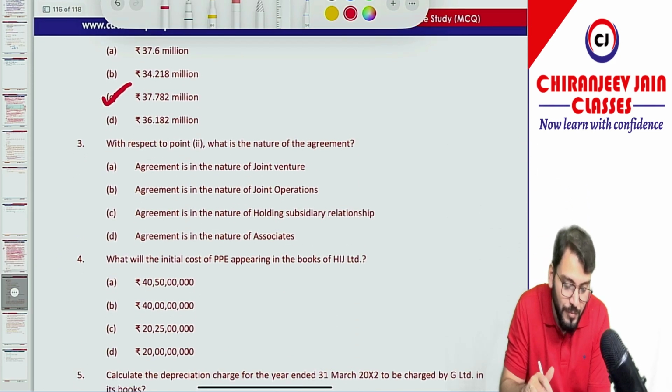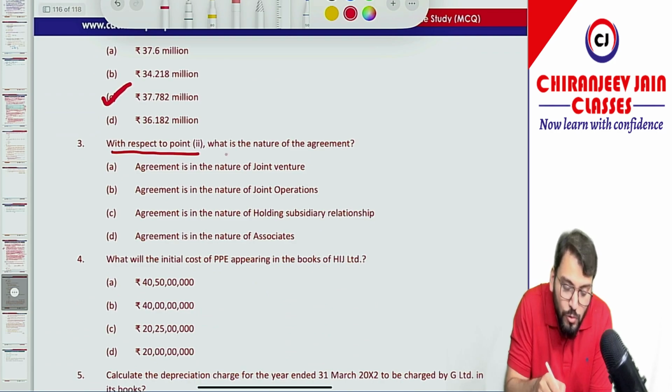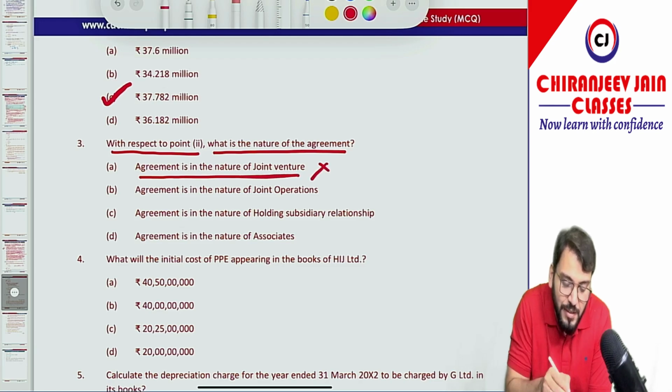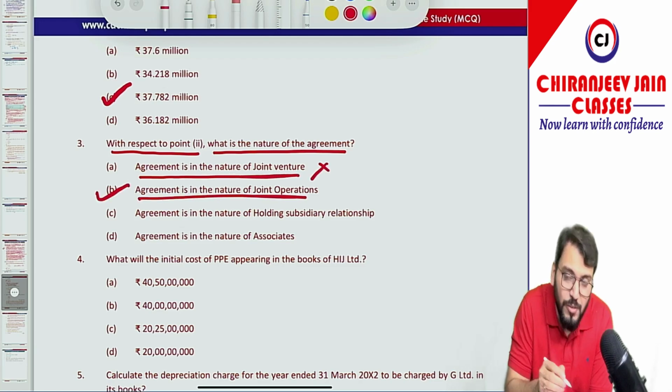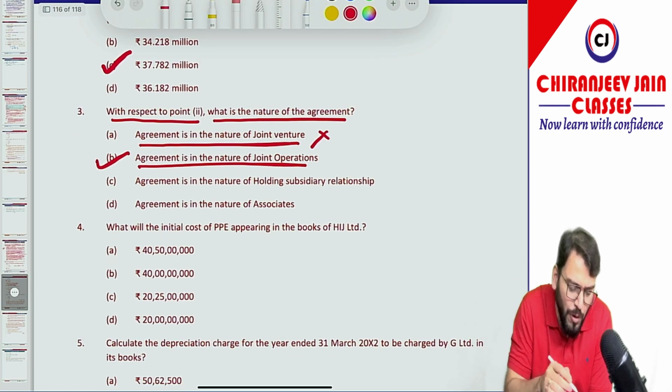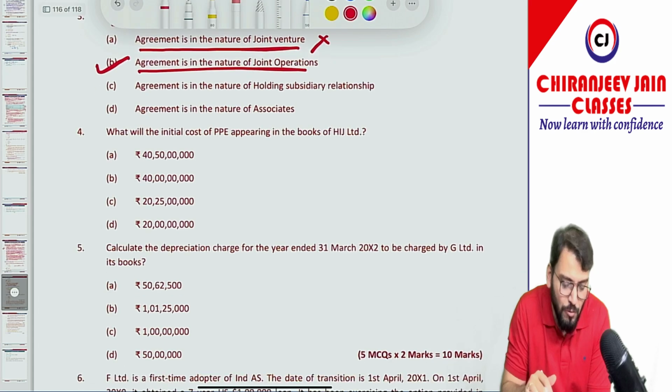With respect to point number 2, what is the nature of the agreement? The agreement is in the nature of a joint venture, not correct. The agreement is in the nature of a joint operation. Point number B is correct. Point number C and point number D are incorrect.